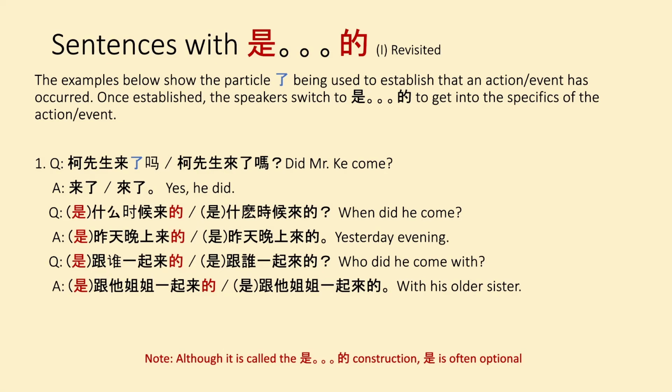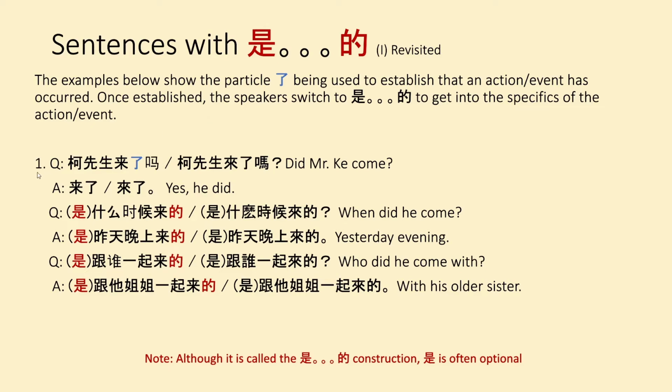This is a video for Chinese 202 Lesson 1. The grammar we are talking about will be sentences using the 是什么什么的 grammar point. The examples below show the particle 了 being used to establish that an action or event has occurred. Once this is established, the two speakers immediately switch to using the 是什么什么的 grammar point to get into the specifics of the action or event.